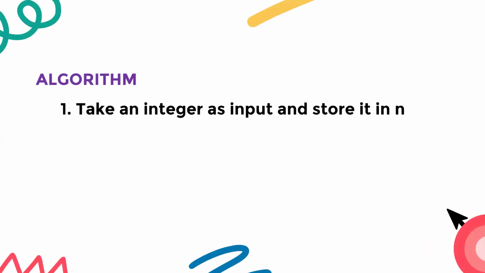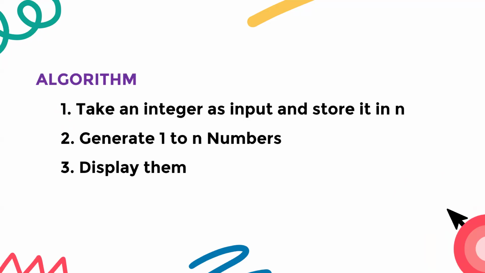So first, what did we do? First, we have taken an integer input and stored it. Next, we have to generate 1 to n numbers by writing that while loop, and we have to display them as you have seen. Now let's get started.